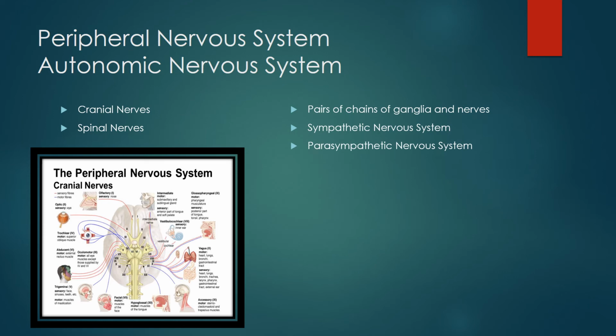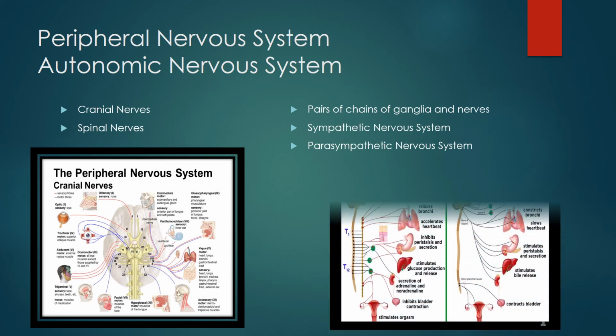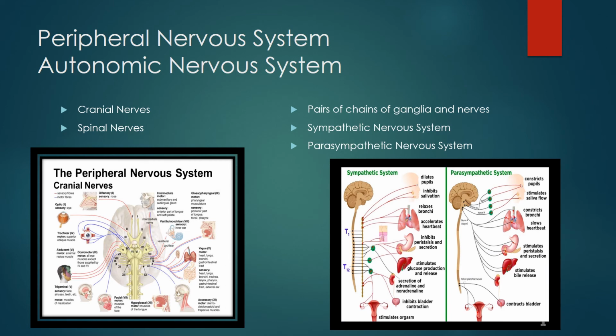Ganglia is a mass of nerve cells, and it operates through two systems, that is the sympathetic nervous system and the parasympathetic nervous system. These systems send signals to the same organs, but they have antagonistic, meaning opposite, effects.